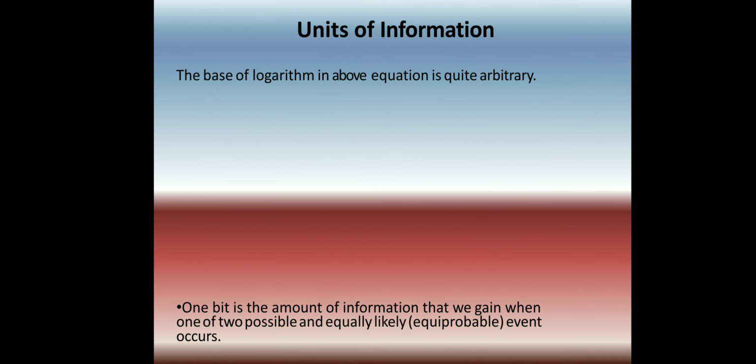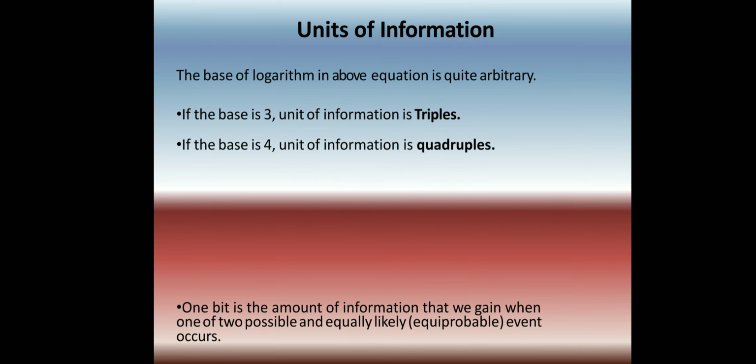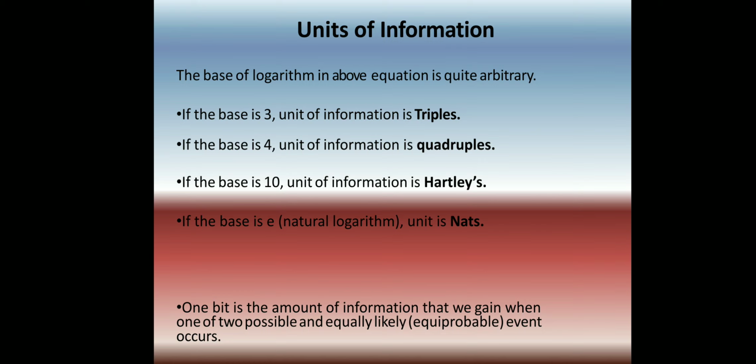Next we can see the units of information. The unit of this information changes with respect to the logarithm base. If you select the base as 10, then the unit is known as hartley. We already saw that, but we can see it one more time. What is the unit of information if the base is 3? It is known as trits. If the base is 4, then the unit of information is quadits. If the base is 10, then the unit of information is known as hartley. And if the base is the natural logarithm, or e, then the unit is nats.